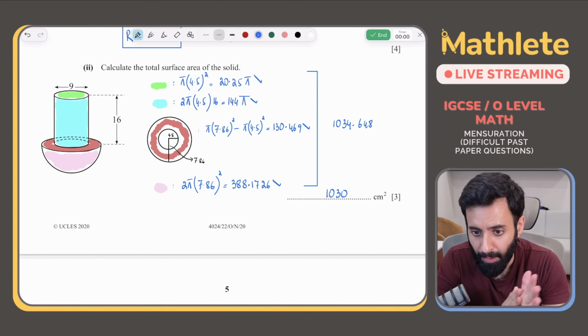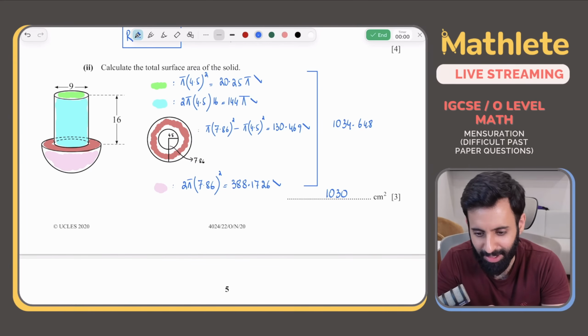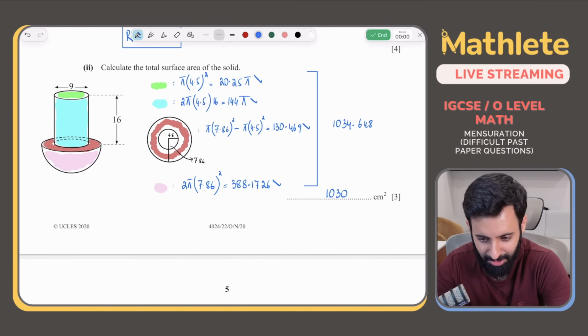So yeah. Sir, do the mother of all mensuration question. There is one question which I will classify as the mother of all mensuration question.